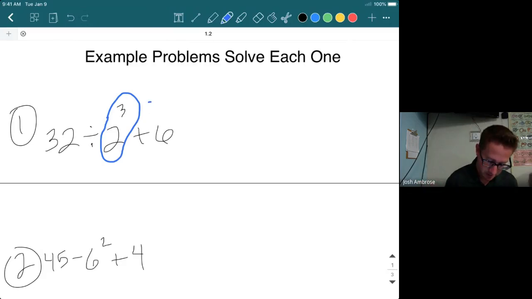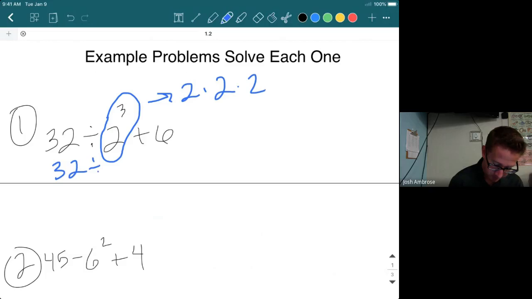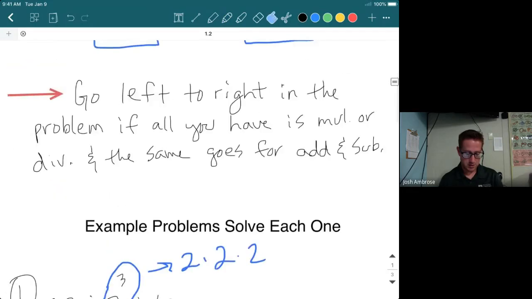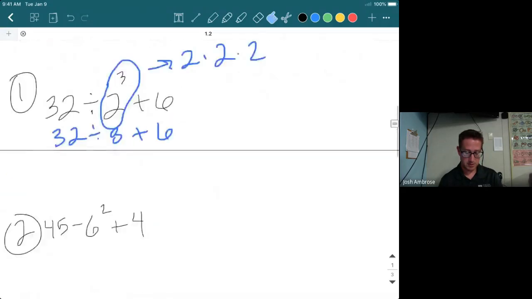So 2 times 2 is 4, and 4 times 2 is 8. So really, we have 32 divided by 8 plus 6. Order of operations, we move down the line. I had no parentheses, I did have an exponent, and I don't have any multiplication, but I do have division.